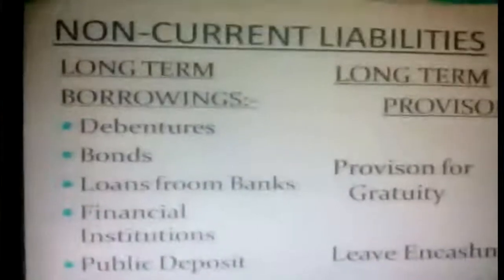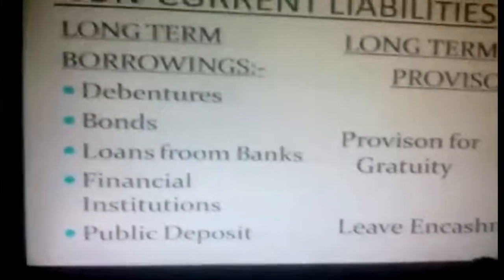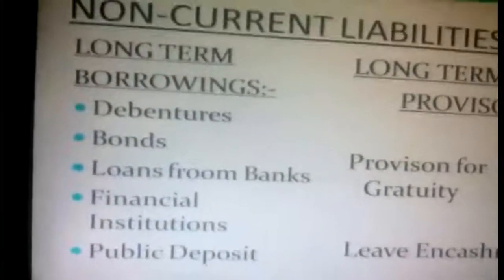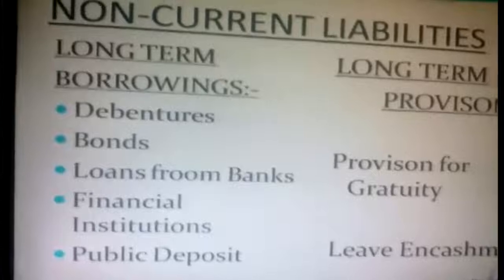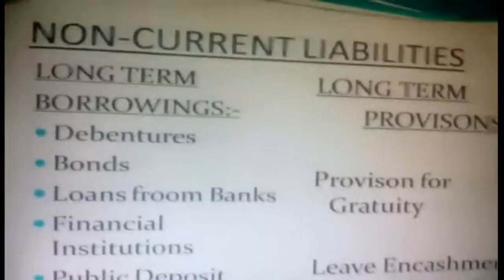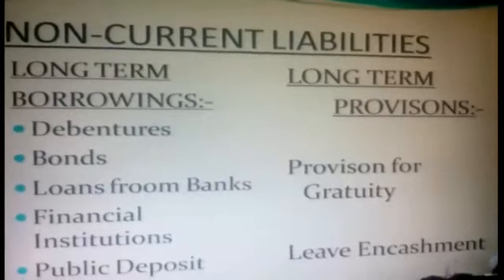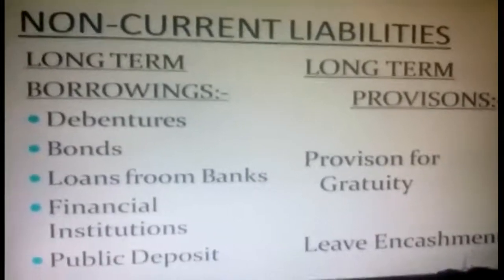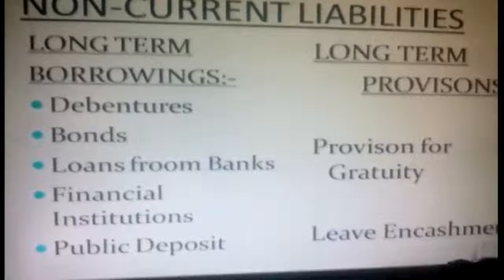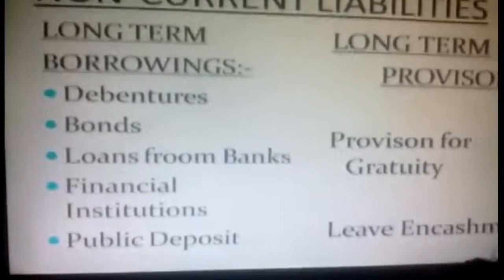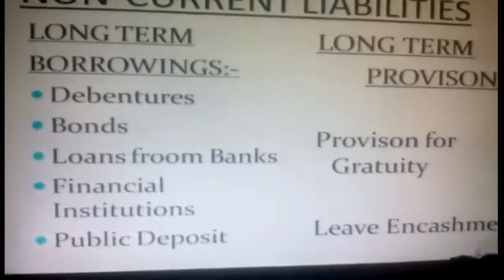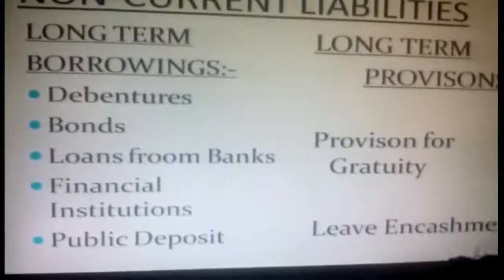Then see here, what are the items available for long-term borrowings? You should keep this in your mind. Then only you will know the meaning of long-term borrowing. Long-term borrowing is nothing but the non-current liabilities on the liability side of the balance sheet. Under the non-current liabilities, the items available are debentures, bonds, loans from banks, financial institutions, and public deposits.